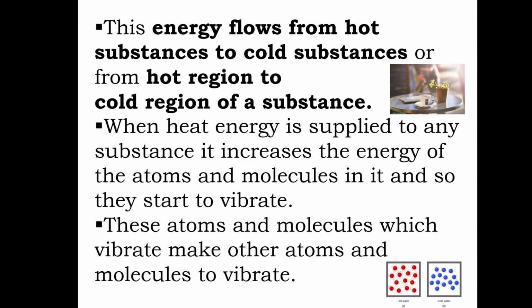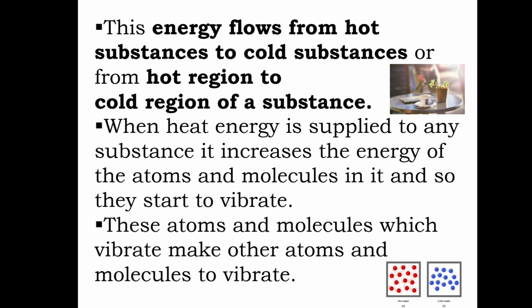This energy flows from hot substances to cold substances, or from a hot region to a cold region of a substance. The energy flow is always from hot to cold. For example, we place a tea on a table.